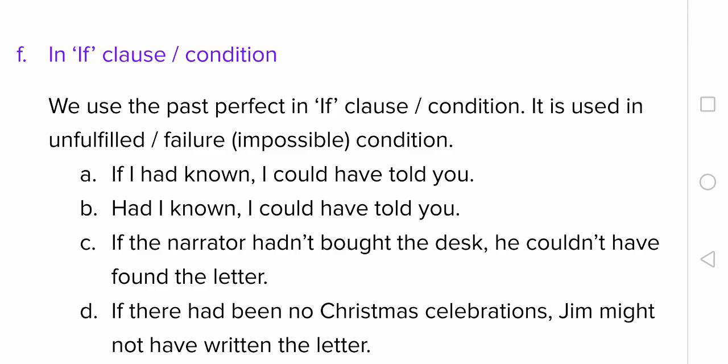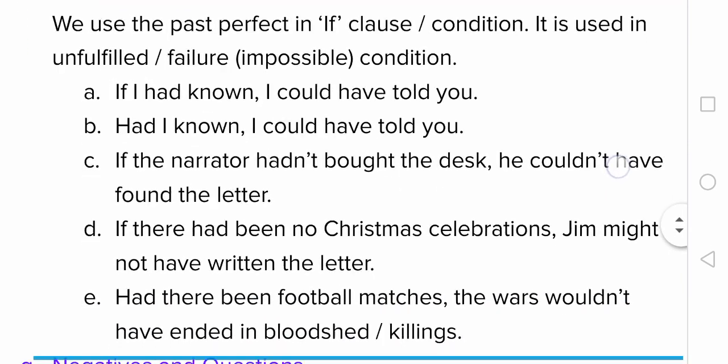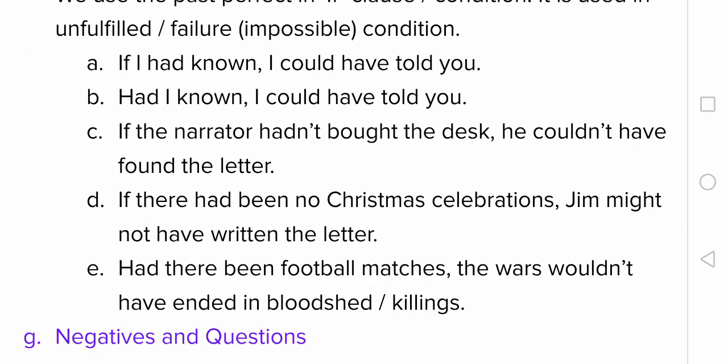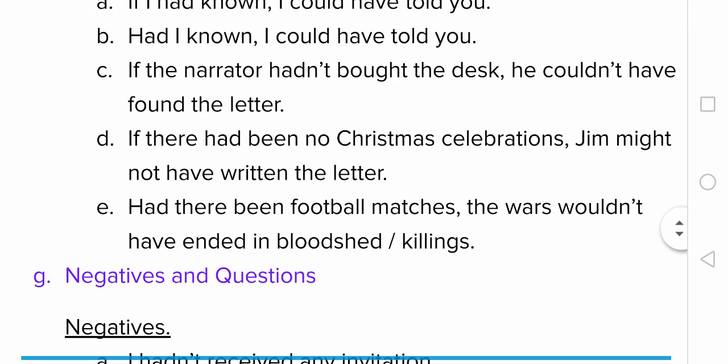One point here, the same expression can be told using had first and removing if. Had I known, I could have told you. Now let us see some examples from the lesson. If the narrator hadn't bought the desk, he couldn't have found the letter. If there had been no Christmas celebrations, Jim might not have written the letter. Had there been football matches, the wars wouldn't have ended in bloodshed or killings. You see, this is what Hans Wolf and Jim discussed.